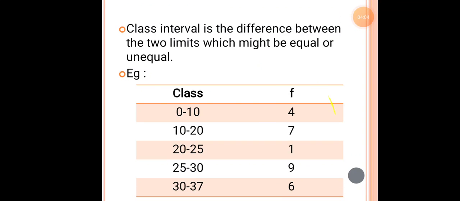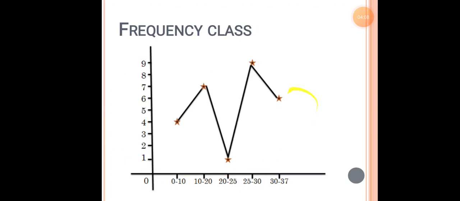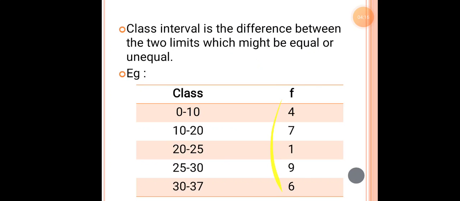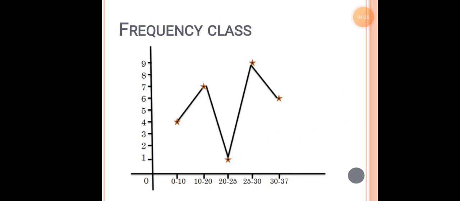So based upon this data, I have taken into consideration the frequency. The classes I have taken into consideration here are 0 to 10, 10 to 20, 20 to 25, 25 to 30, 30 to 37. So what is the frequency here? The frequency is 47196. Based upon the classes and the frequency, I have made the frequency curve. So this is known as frequency curve.